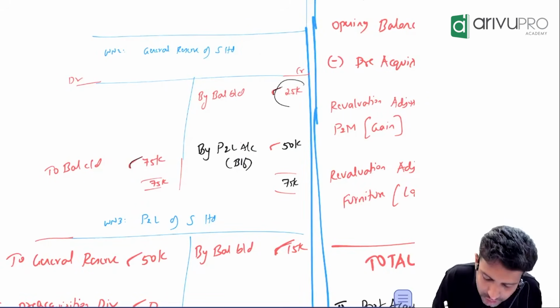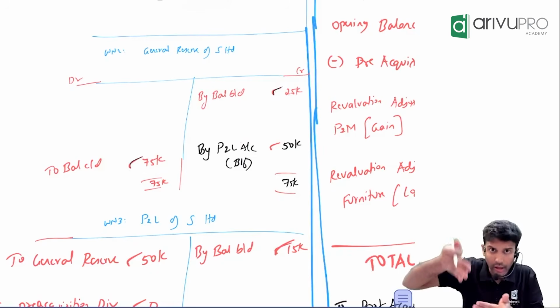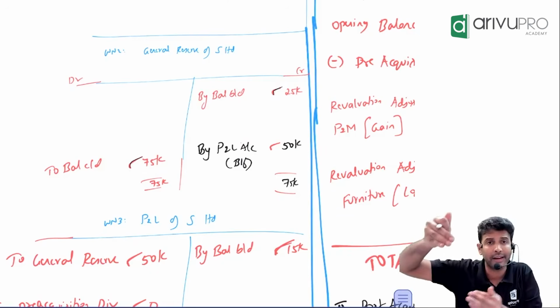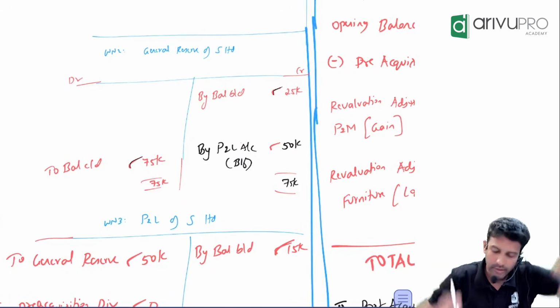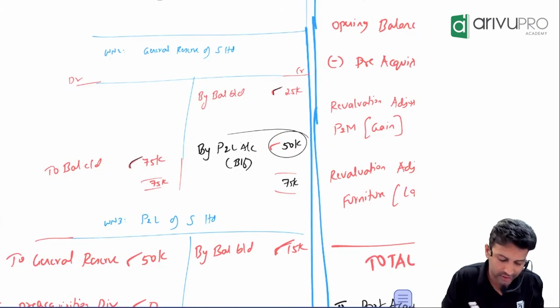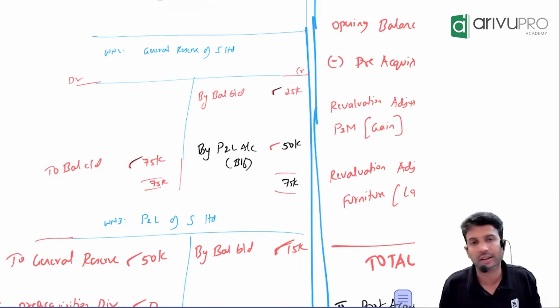Opening balance of general reserve was how much? 25. Closing general reserve has suddenly become 75. It has increased from 25. It has become 75, which means it has increased by how much? So something should come on the credit side of general reserve as 50,000.